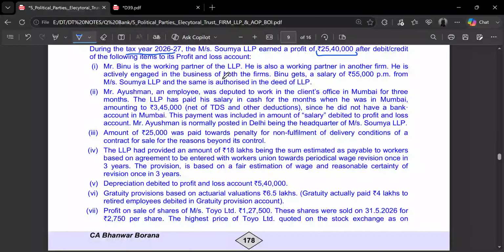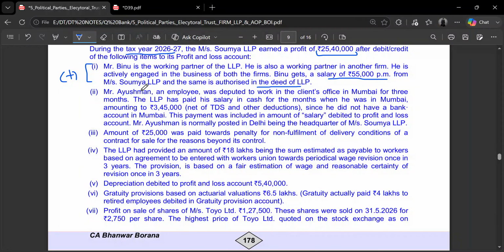Binu gets a salary of 55,000 per month from Somya LLP, and the same is authorized in the deed of LLP. So the amount of remuneration we have to check as per the book profits, how much remuneration the LLP can pay. For that, for the purpose of calculating the book profits, we have to first add this back to the net profit. So this will be added back. And then later on, after checking the limit of remuneration, we can reduce it from the book profits to arrive at the PGBP figure that will be taxable.